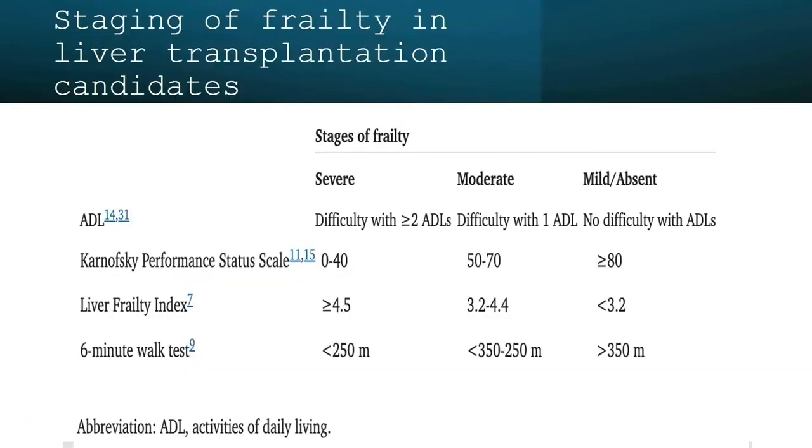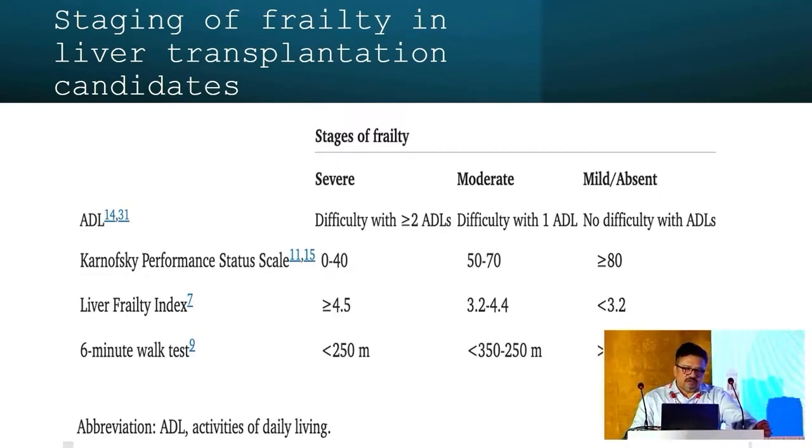So coming to the classification of frailty, again, in your clinic, you can classify it into mild, moderate, or severe based on these four scores. You can use either ADL or Karnofsky performance status in your sick ICU patients who cannot do objective scoring, and in your outpatients, you can use the 6-minute walk test or your liver frailty index. Based on the scores, you can classify them into mild, moderate, and severe.